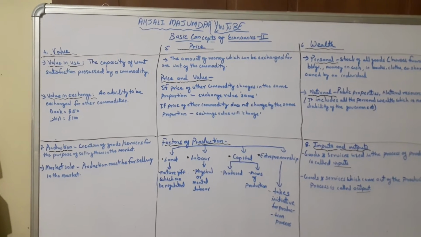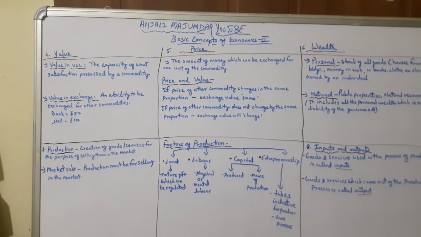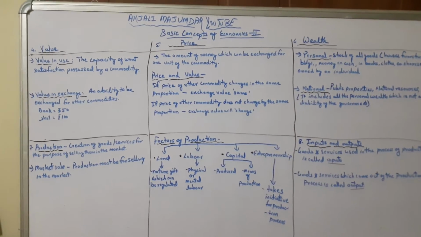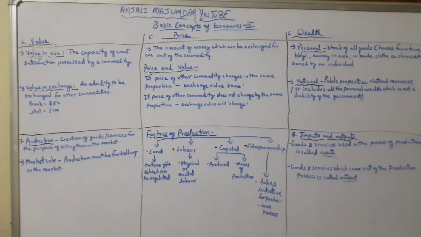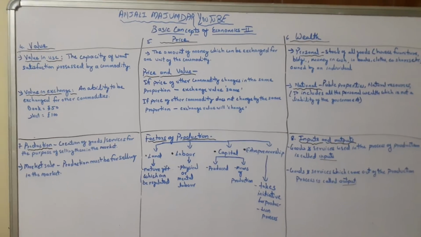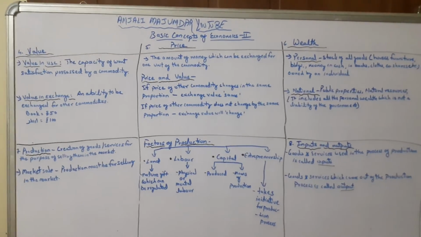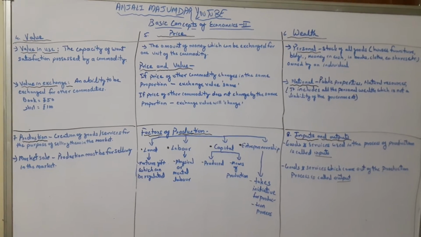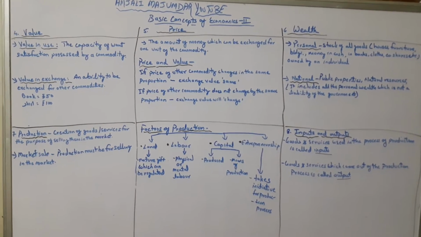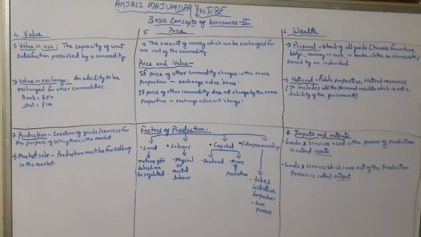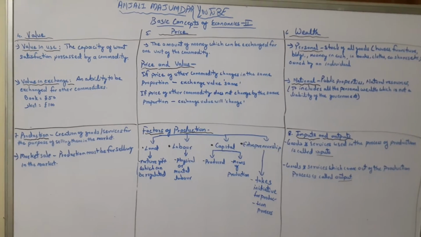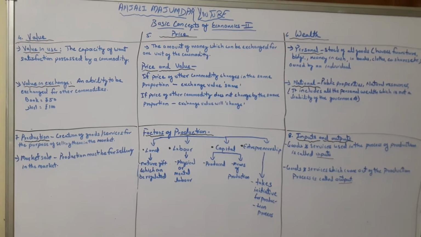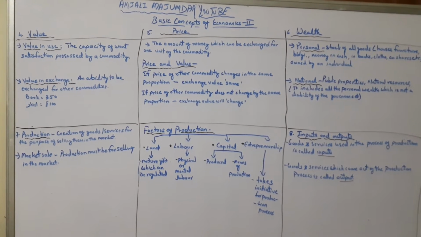Now there is a difference between price and value. See, in the former explanation, the value says which has the capacity to satisfy the want. Right? Now there can be two cases. If price of other commodity changes in the same proportion, we say their exchange value is same, or vice versa. And if the price of other commodity does not change in the same proportion, we say exchange value will change.